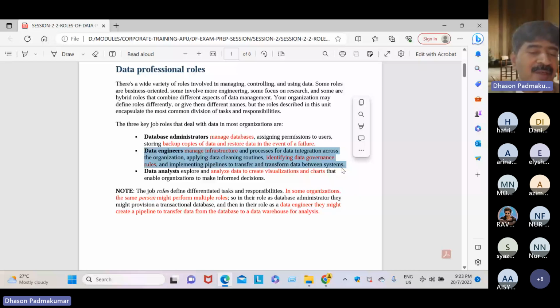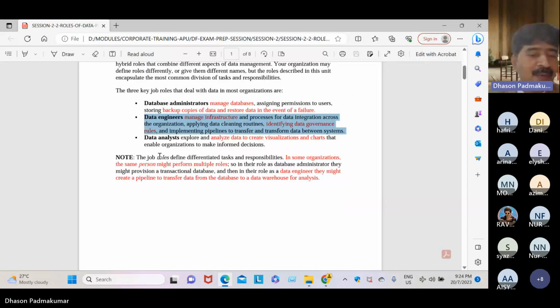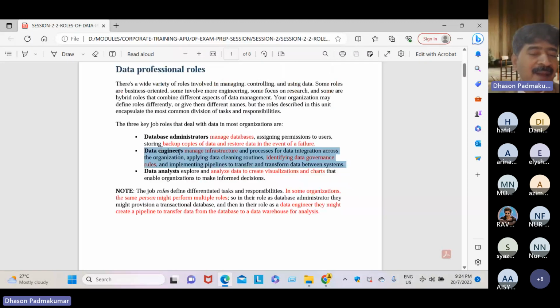And if data got corrupted, who is responsible? Database administrator. If you lost data, contact the database administrator. And if, for example, you would like to install software, contact the database administrator. Software means Oracle, MySQL, any DBMS, whether it's relational or non-relational, contact the database administrator. And whenever any employee resigns and changes need to be made in our system, contact a database administrator.